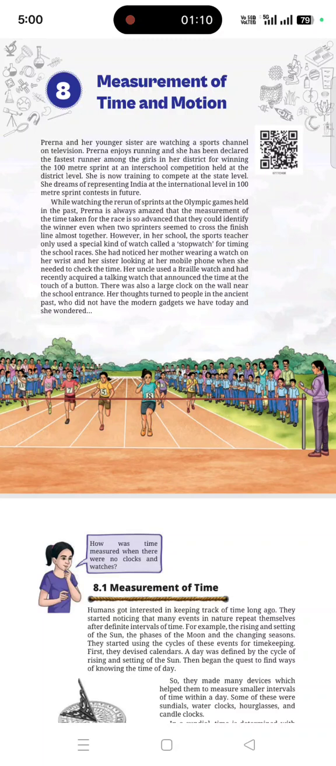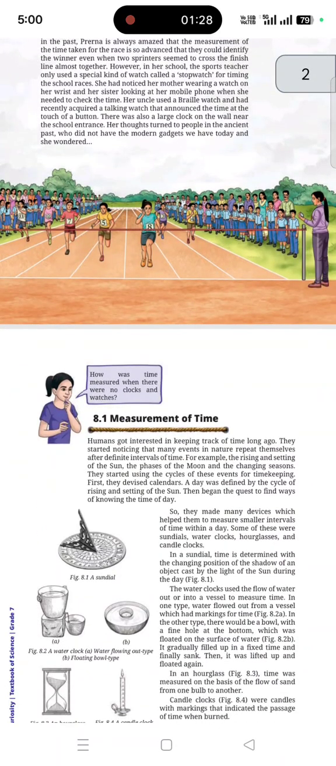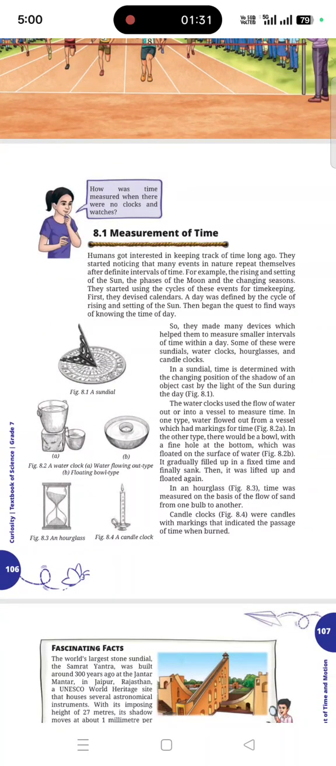Here her thoughts turned to people in the ancient past who did not have the modern gadgets we have today. She wondered: right now we have various kinds of watches, including digital watches, so how did people measure time during ancient times? That was her thought. So, measurement of time started from time immemorial.